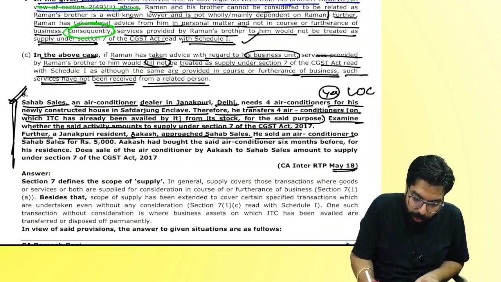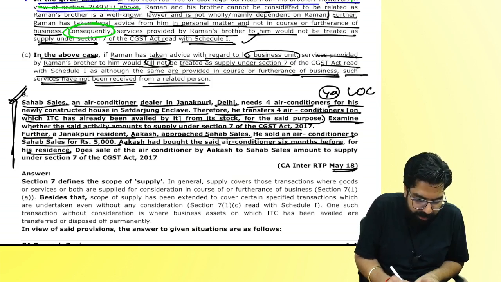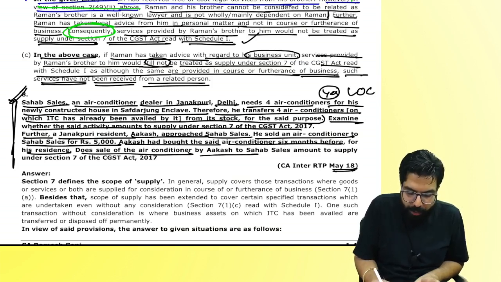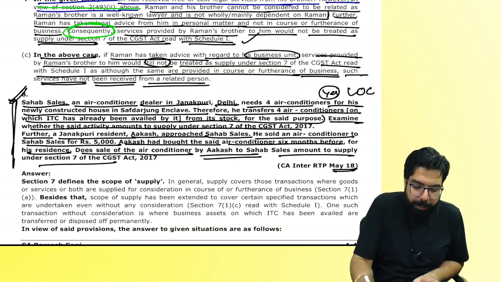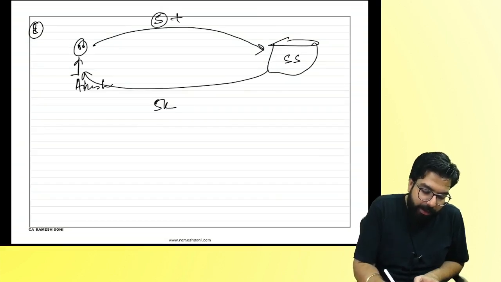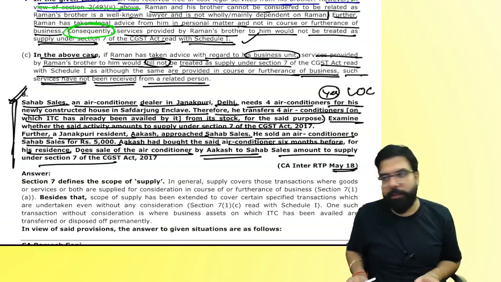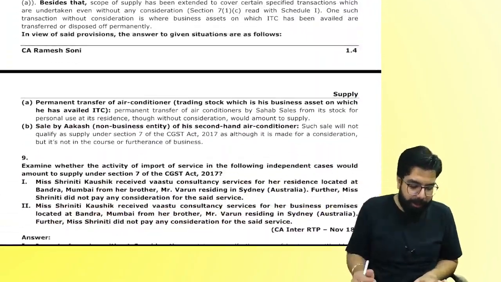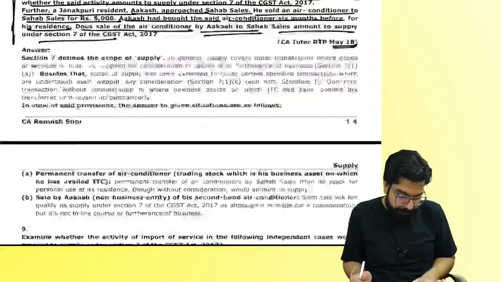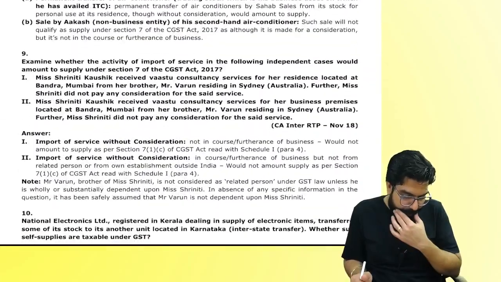Now, he sold the air conditioner to Sahab Sales. Akash had bought the air conditioner 6 months before for his residence. Does the sale of the air conditioner by Akash amount to supply? People, is it supply? It's a sale for a consideration. But is it the business of Akash to sell ACs? It is not in the course of business and not a supply. Are we clear, everyone? Will you be able to write the answer? Not very important from the exam point of view, but still okay. Please come to the next one, everyone.